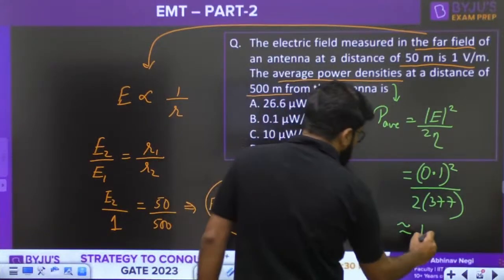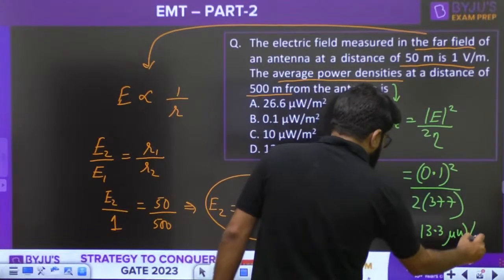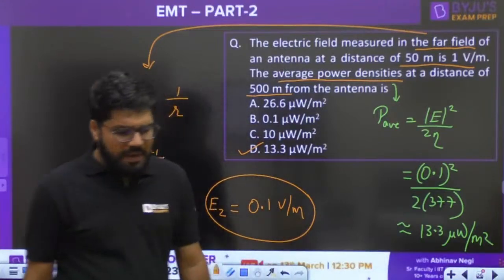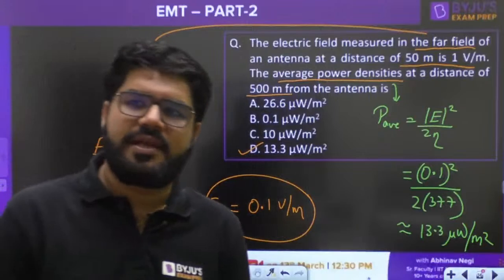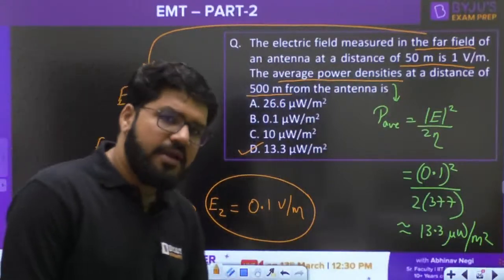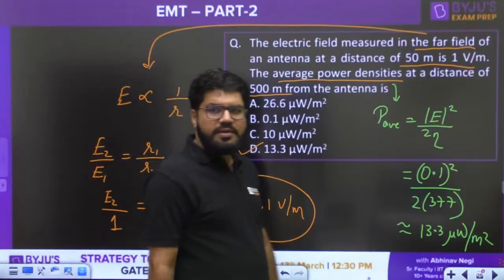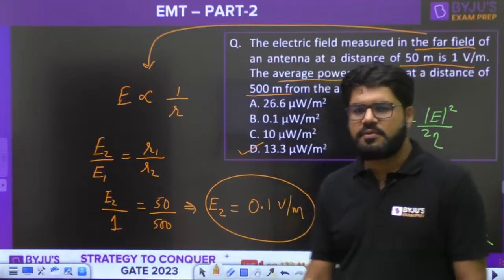You are approximately going to get 13.3 microwatt per square meter as the answer. Power density is calculated in watt per meter square. Yes, correct guys, Surajit is correct. Option number D is the correct option.